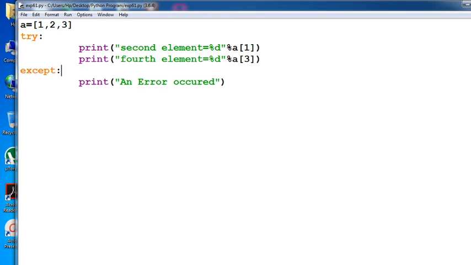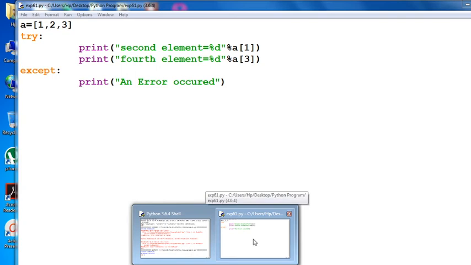That means if your program runs, it automatically executes that particular message: it displays the second element of the list, that is a[1], displayed as 2, and the second message is for the fourth element. At that time the fourth element is not present in your list, so it automatically displays that particular message and the error occurs.